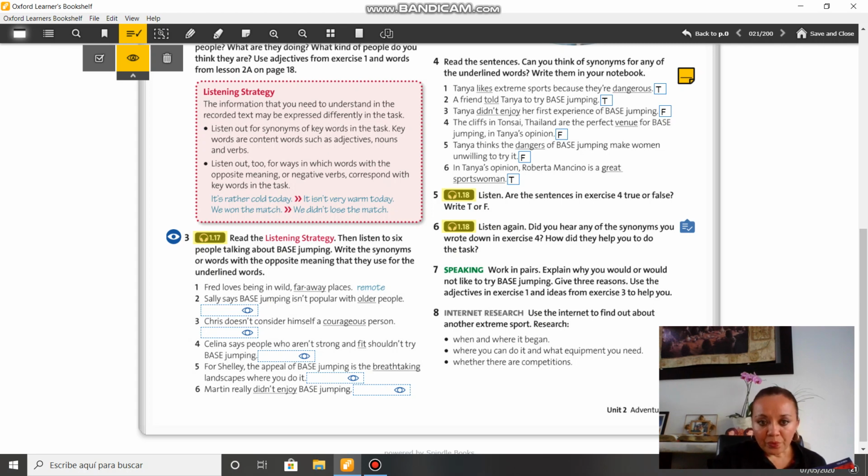So I want you to take 1 or 2 minutes, please, to listen to these sentences and pay attention to those words that are underlined, because these words are the ones you are going to change in the spaces that you have here. Okay, so you have to be very careful about that. Remember that the video is going to cut, but I'm going to send you the next video, right? So please just read the sentences, and in the next video you are going to listen to the audio.